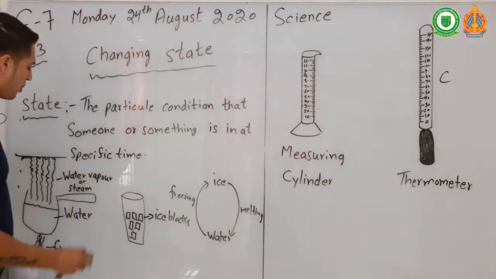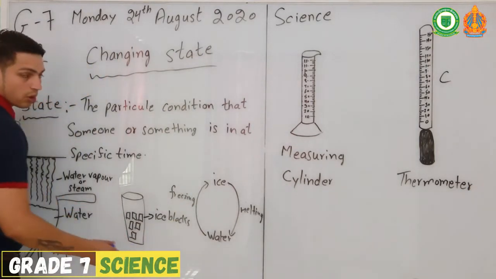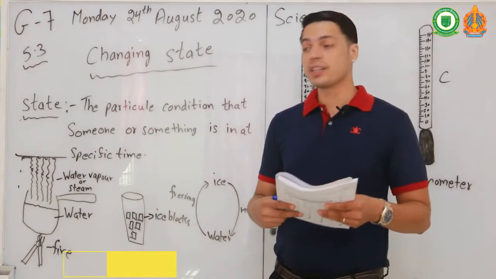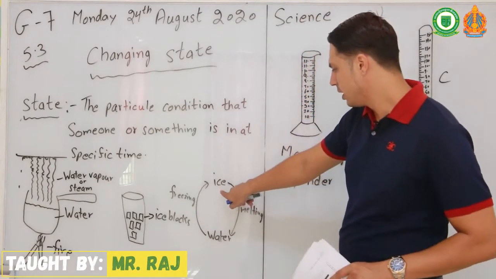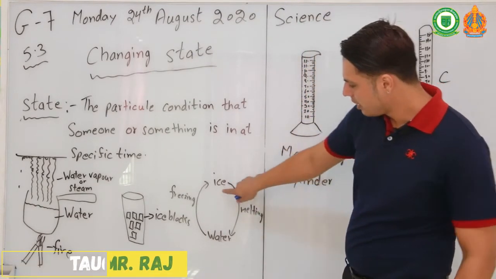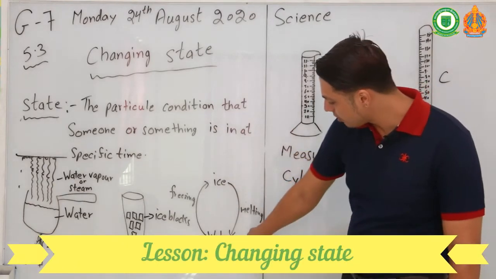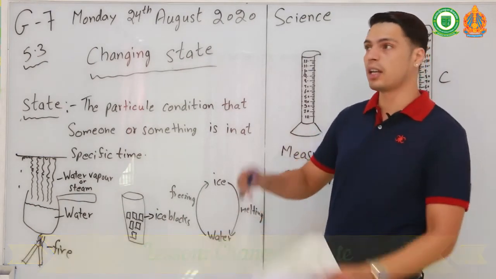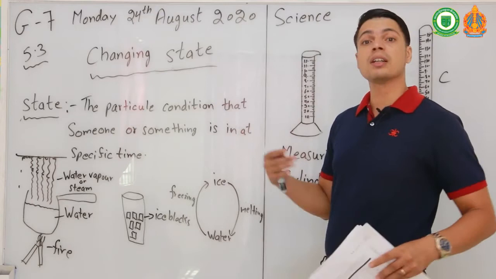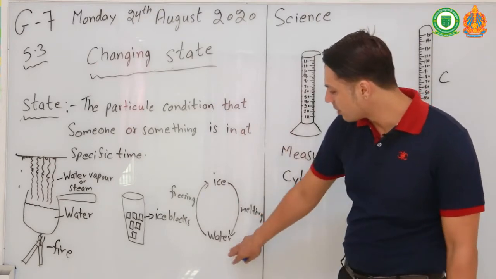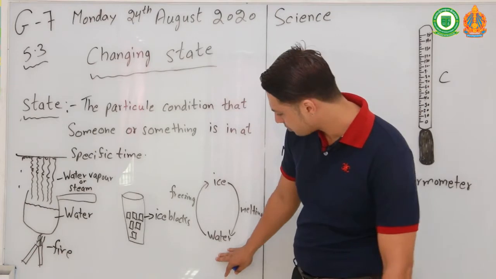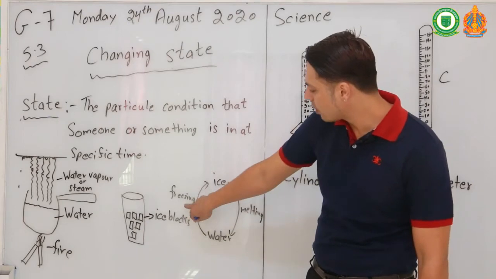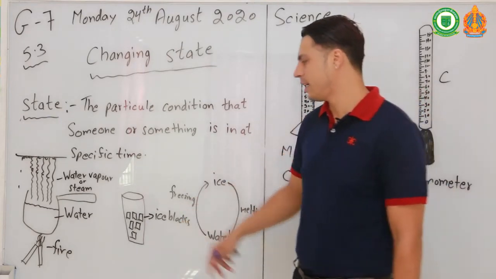And if you keep the water in the fridge, in the freezer, it becomes ice. That's what we call freezing. Let's have a look here. Ice becomes water, so it's called melting. If you leave the ice in the sun or outside, it will start to melt and then it becomes water. And if you again keep the water in the freezer, it will again become ice. That's what we call freezing. Melting and freezing.